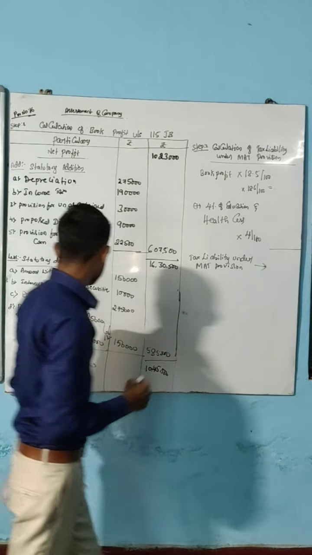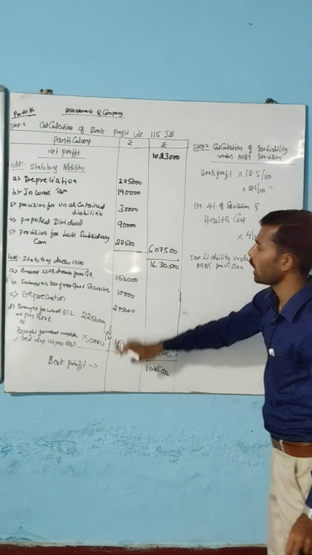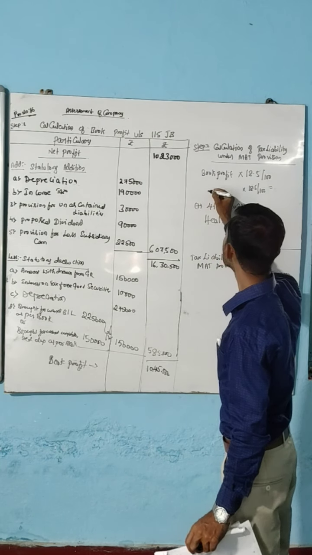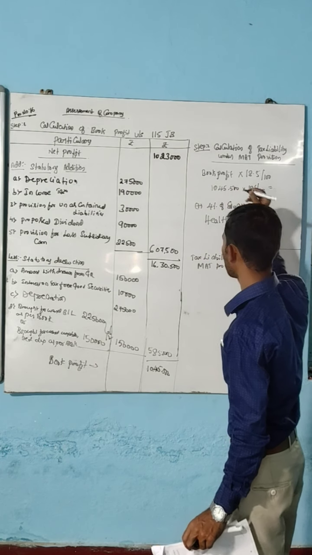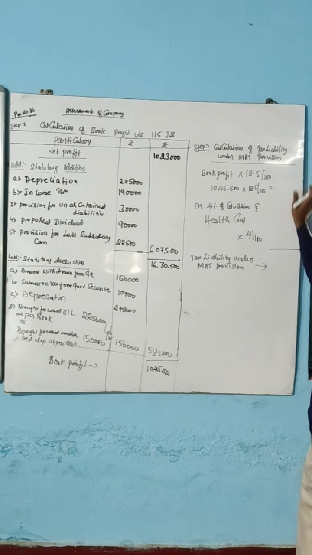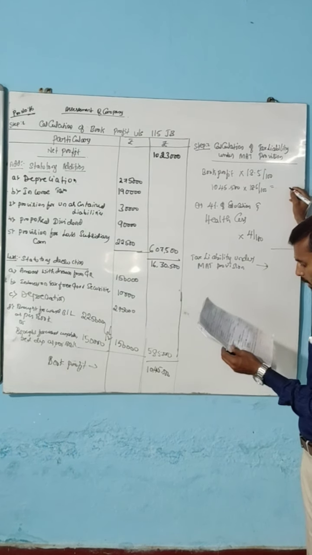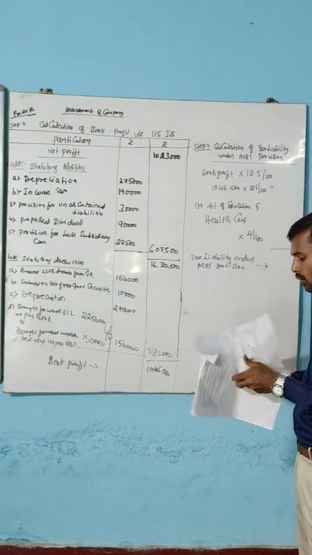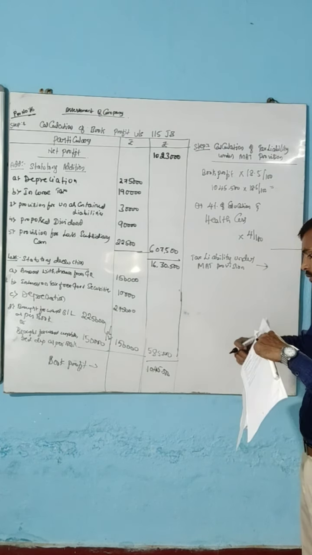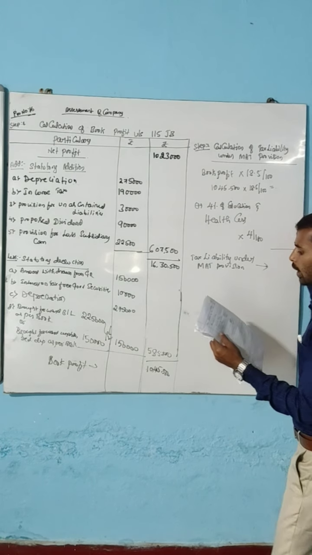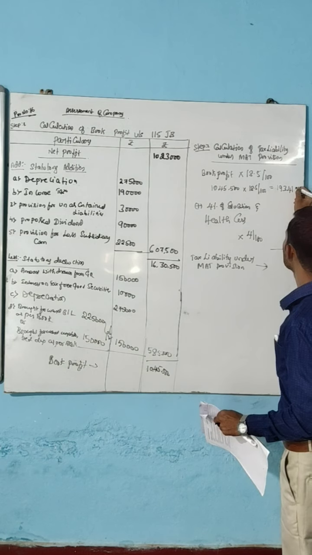Right? Now, move on to the calculation of tax liability under MAT provision. Take the book profit, 10,45,500, into 18.5%. It is compulsory 18.5% on book profit. That amount is 1,93,418.